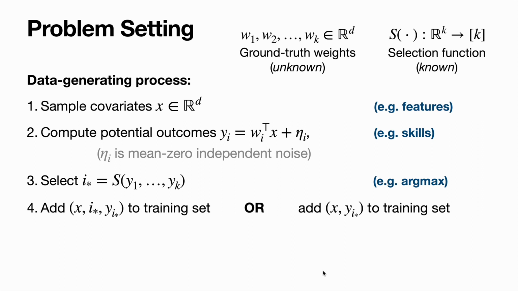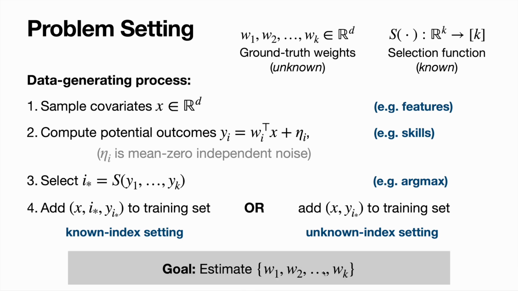We then either add x, i star, the index we're observing, and y_i star to the training set, or, for example, if we think back to the market disequilibrium example, we add only x and y_i star, and we don't observe which index we're looking at. We call these 2 settings the known index setting and the unknown index setting, respectively. In both of these settings, our overall goal is to get good estimates of w_1 through w_k, these ground truth weight vectors.